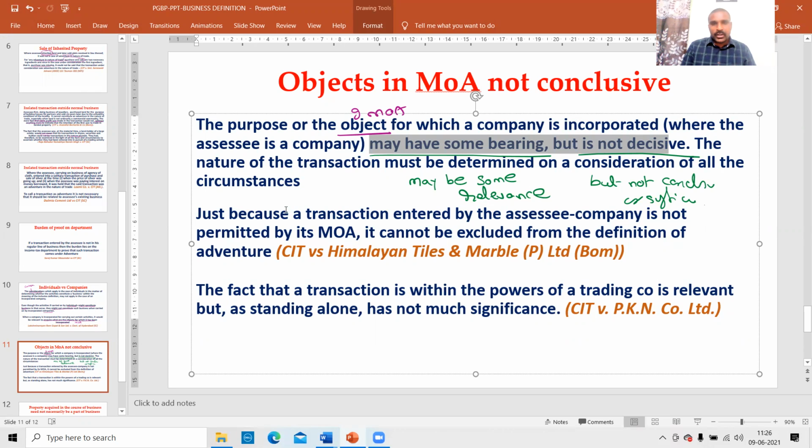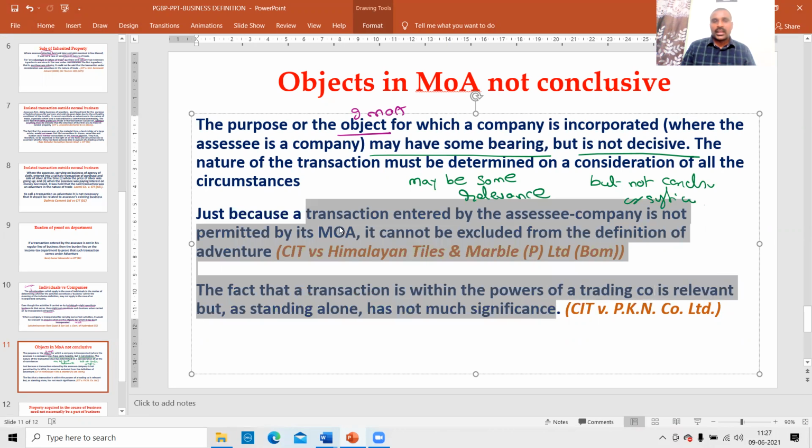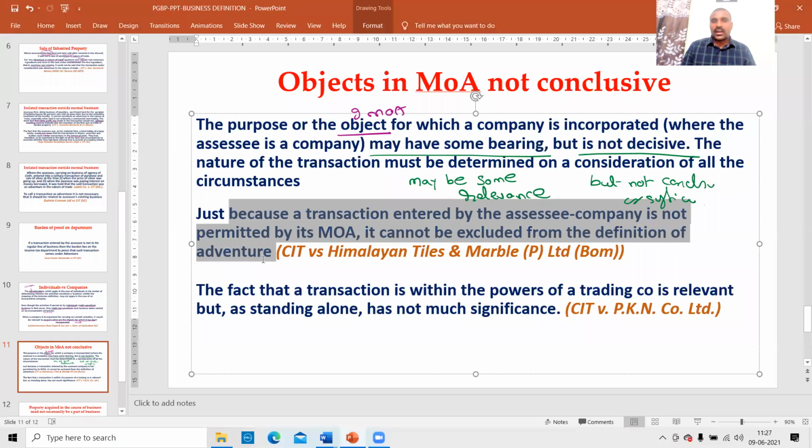Look at this. Just because a transaction entered by the assessee company is not permitted by MOA, it cannot be excluded from the definition of adventure. Here, the fact that a transaction is within the powers of a trading company is relevant, but as a standing alone has not much significance. The difference between these two case laws is that in this case law, the transaction entered by the company is not permitted by MOA, but still it is treated as a business.